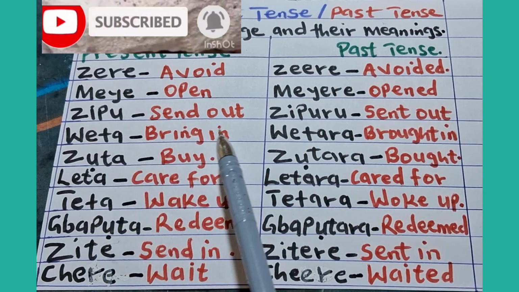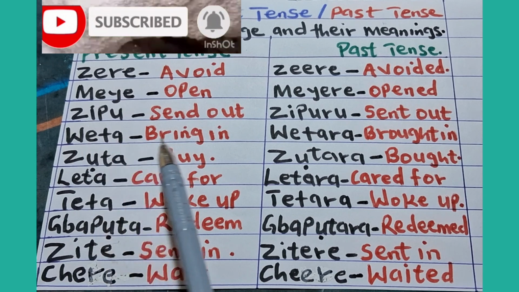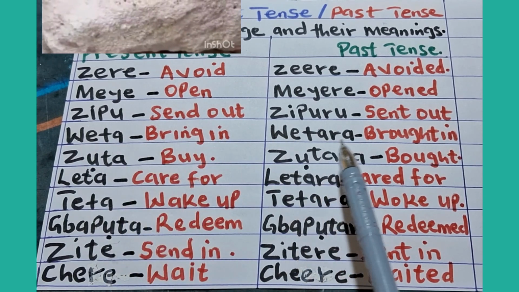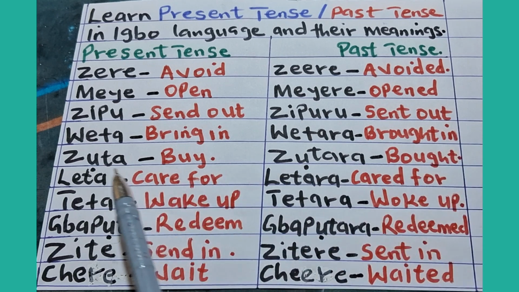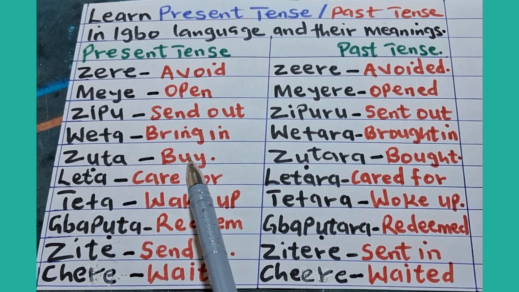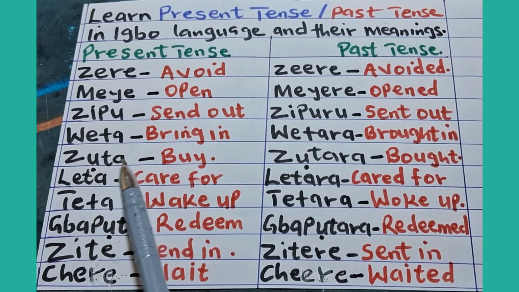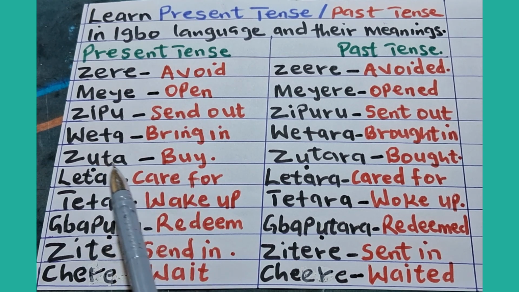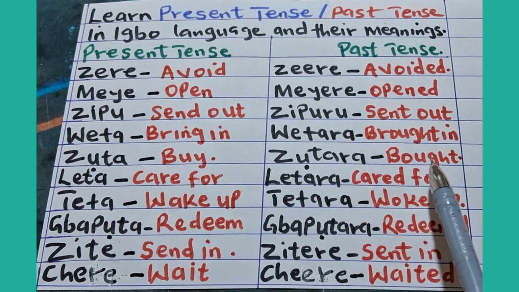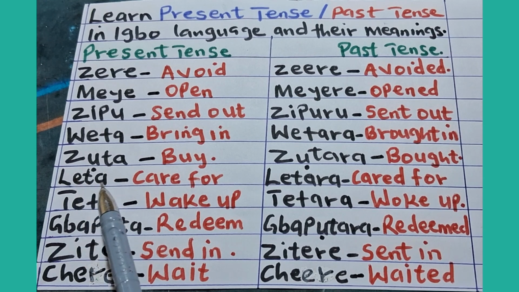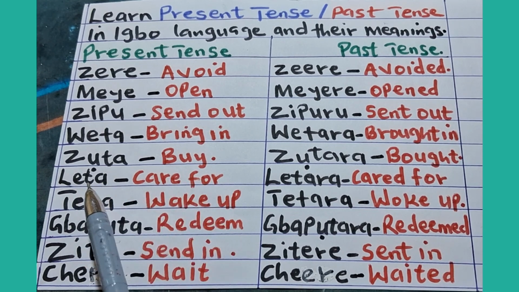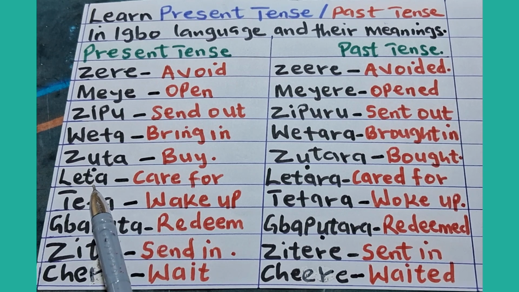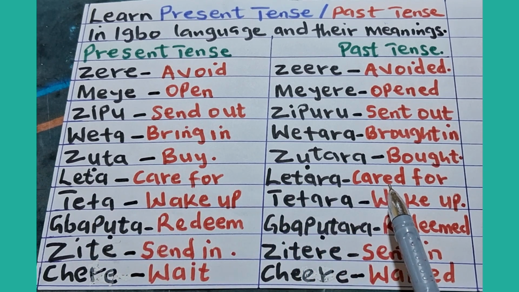Weta, bring in. Past tense of weta is wetara, brought in. Zota, buy. Maybe to buy something. Past tense of it is zotara, bought. Leta, care for. Past tense of leta is letara, cared for.